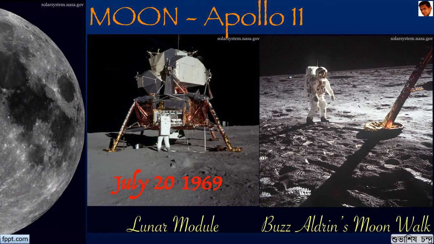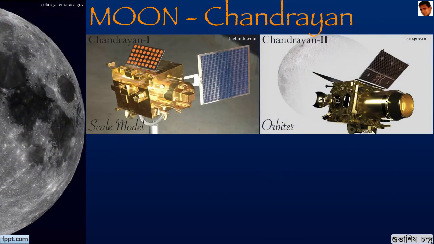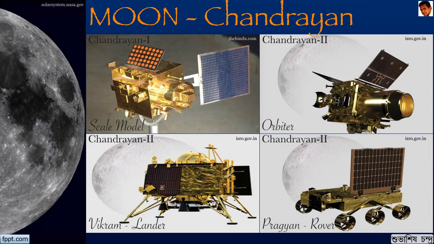This is Buzz Aldrin taking his moon walk. Neil Armstrong correctly summarized this extraordinary moment as, "That's one small step for man, one giant leap for mankind." Incidentally, The Man on the Moon was the first book on space that I read as a child, and it actually hooked me onto this particular branch of science. India also has been a part of the moon missions, the Chandrayaan 1 and Chandrayaan 2. In near future, we are sure to test success in this field.